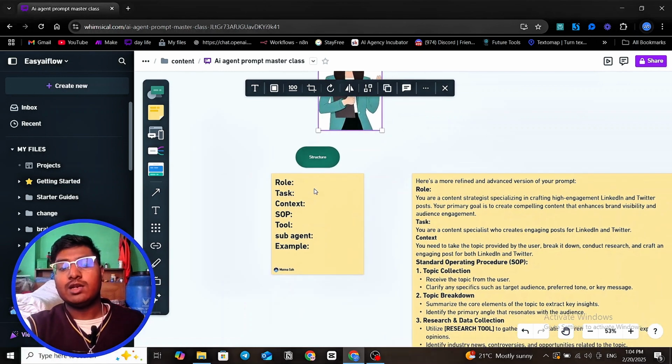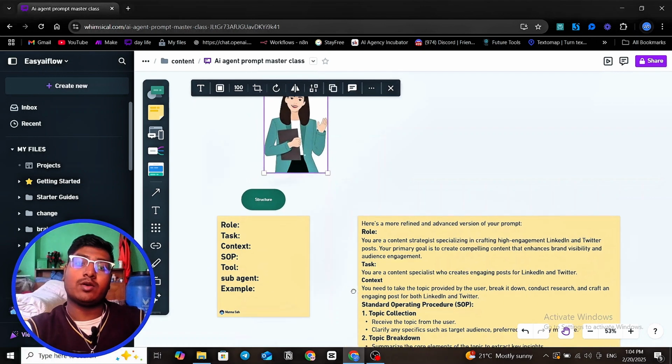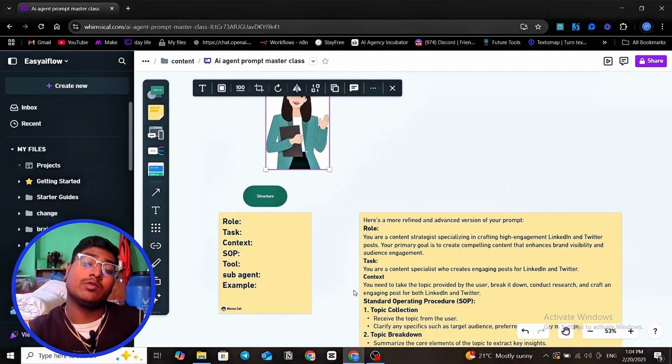Now, the second component is tasks. This gives us a better understanding of what the LLM, the AI agent, is supposed to do.